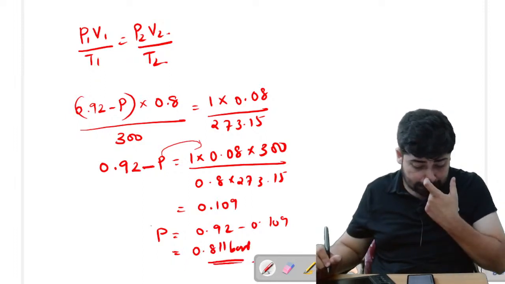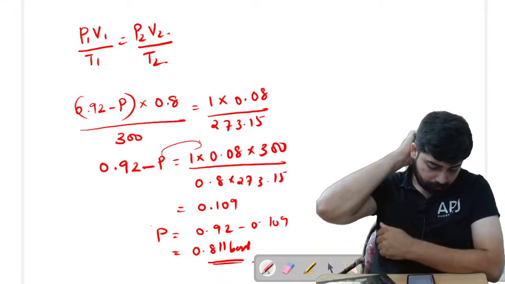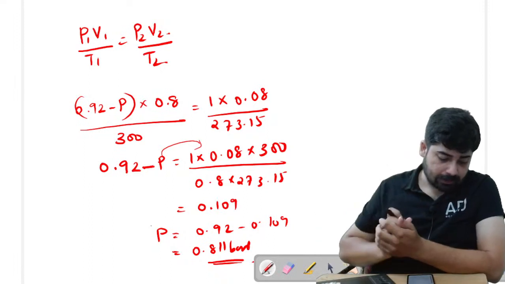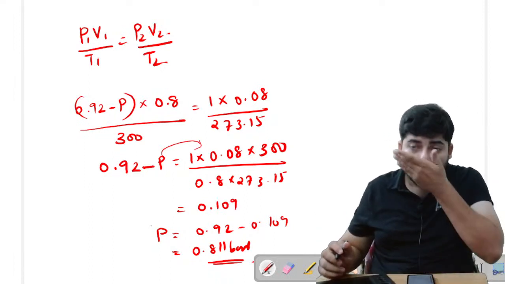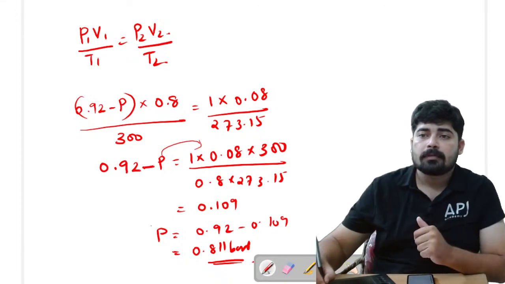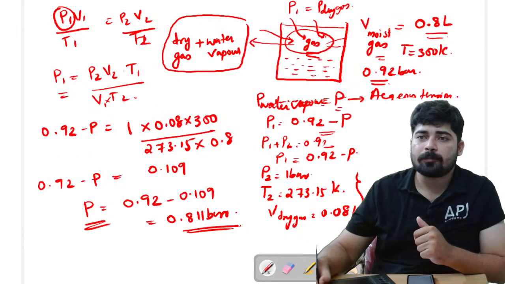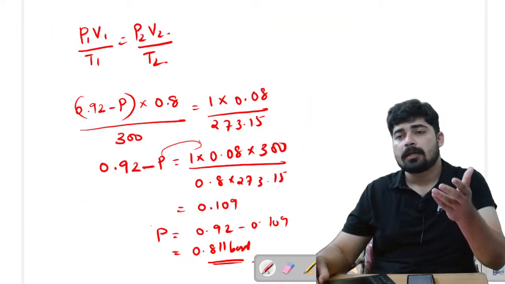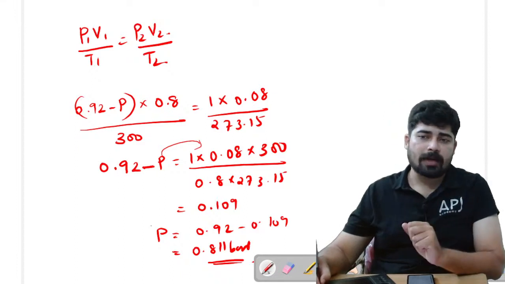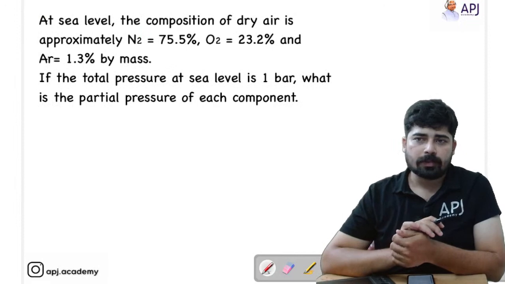Is it clear for you? It's a very good question. This question can be asked if the NTA decides to ask an average question from states of matter. This can be the question that can be asked.